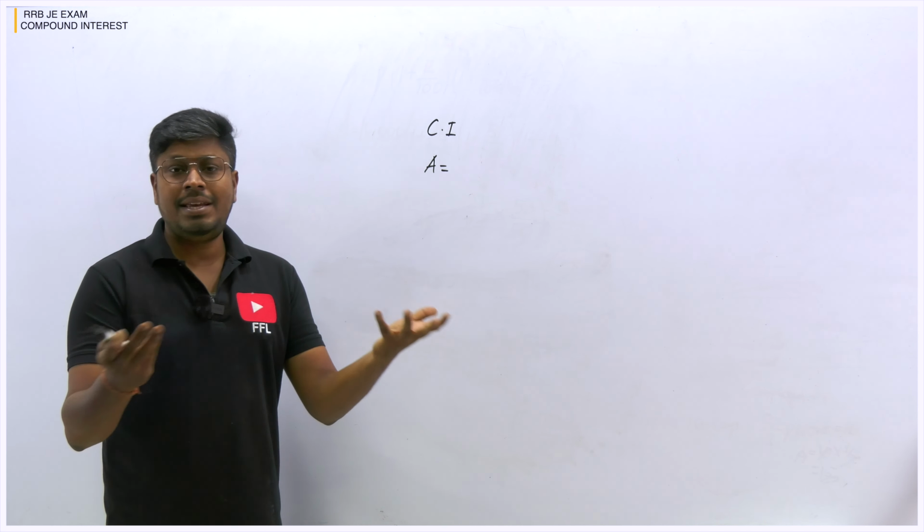everyone knows the compound interest formula as well as the overall amount formula. So P into (1 plus R by 100) power n, which will be the overall formula. In most questions, instead of using the compound interest formula, we use the overall formula. After finding the answer, we subtract the principal. The result will be the compound interest, right? Because compared to the compound interest formula, the overall formula is a little bit easier.